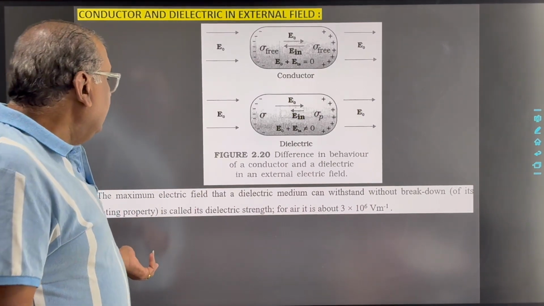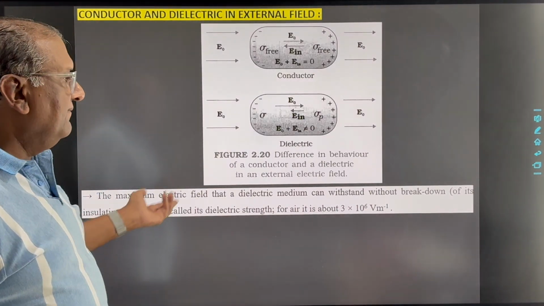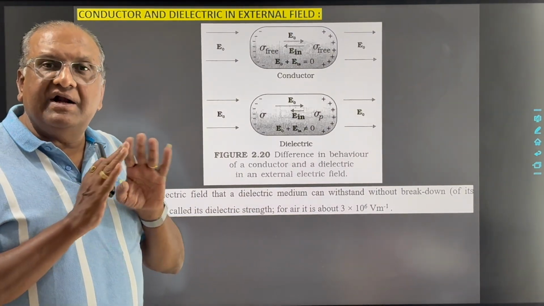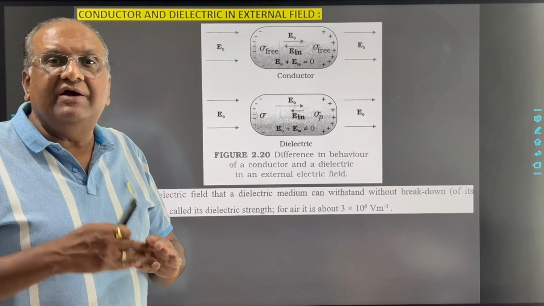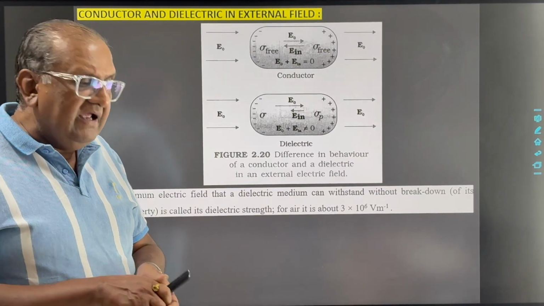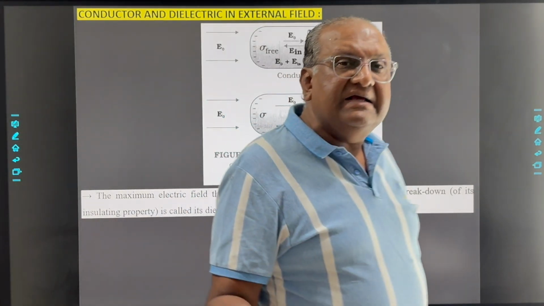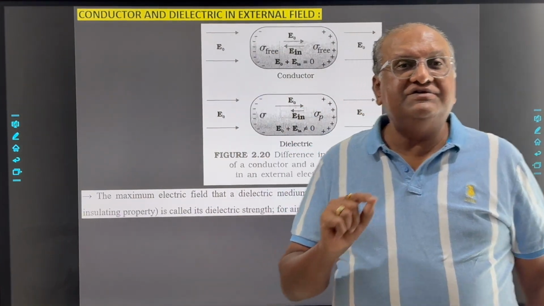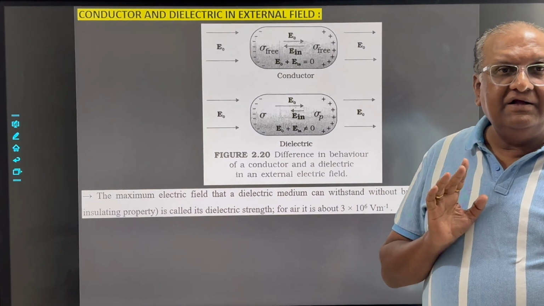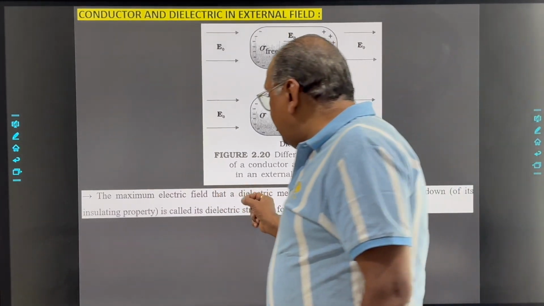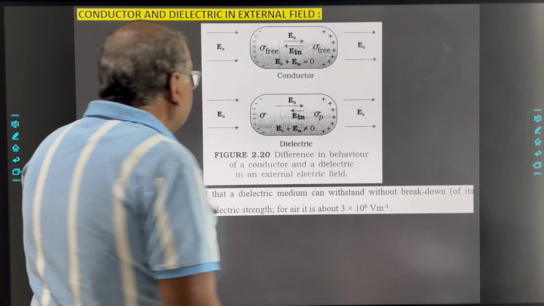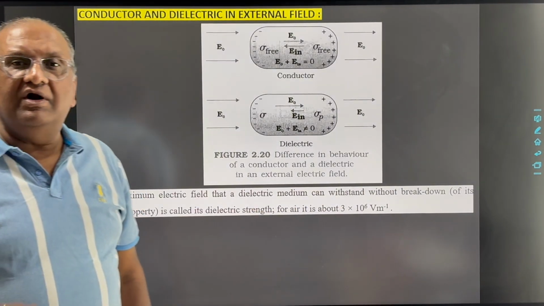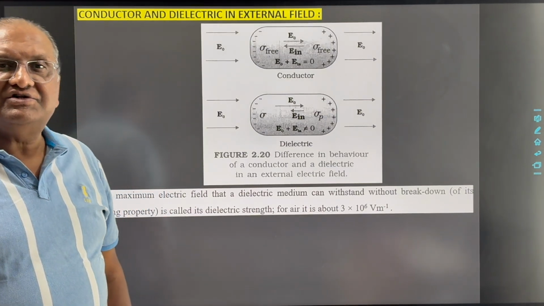Its dielectric characteristic will not withstand. Breakdown will take place, its ionization will take place, and now it behaves as a conducting medium, and through it the flow of charge will start. So the maximum electric field strength a dielectric medium can withstand without breakdown is called its dielectric strength.